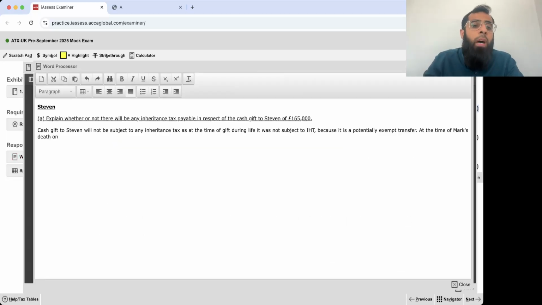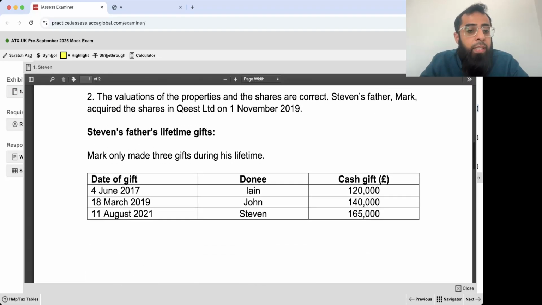At the time of Mark's death, on 17 June 2025, this cash gift of Stephen, what is the date of the cash gift to Stephen? That is 11th August 2021.